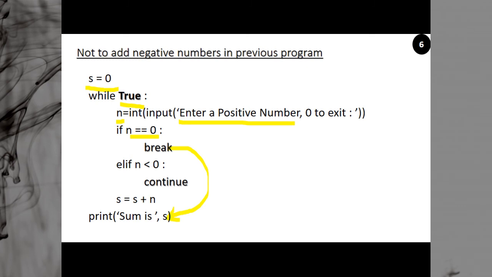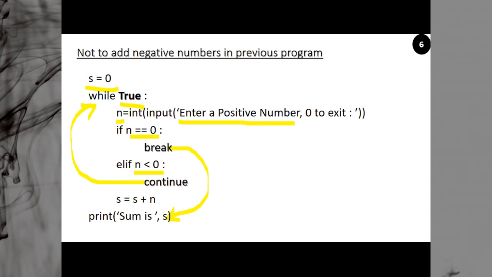So you come here. But if the number is not 0, it will check again. Is the number negative? If the number is less than 0, then continue. It means again you jump to this particular place. So the number will not be added. Since the number is negative, this statement will be skipped and you jump to the beginning of the loop, and again it will be checked whether it is 0 or not. If it is not 0, you will come here, is it negative or not. If it is not negative, then it will be added, but if it is negative, you jump to the beginning of the loop.